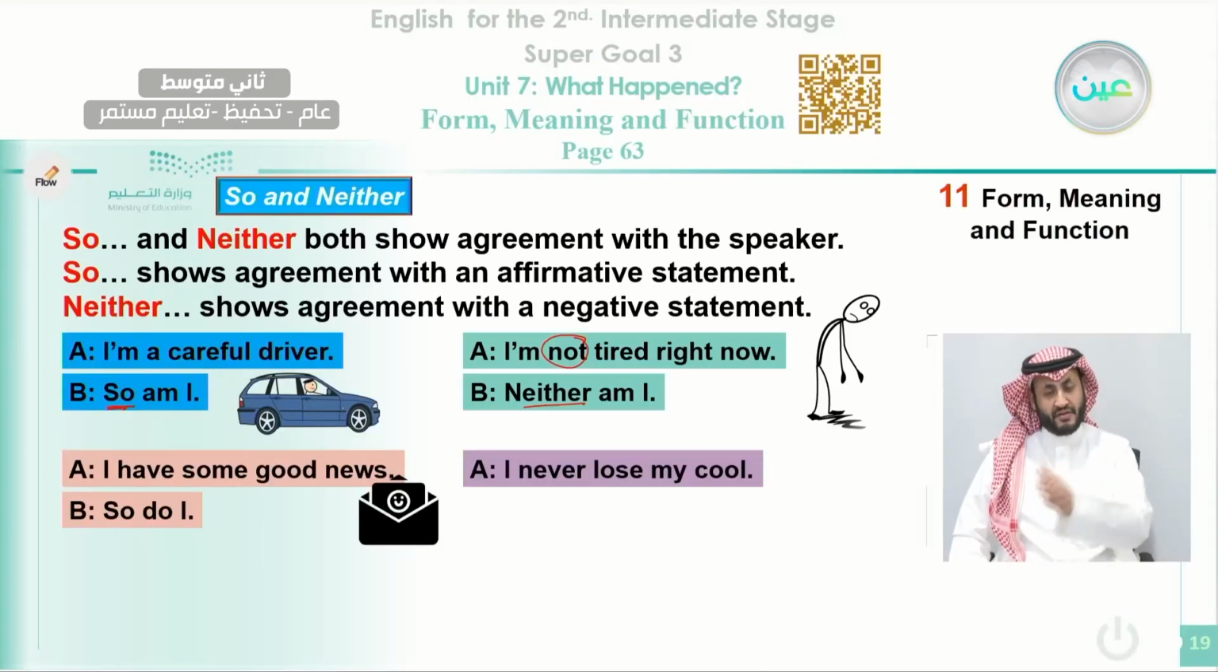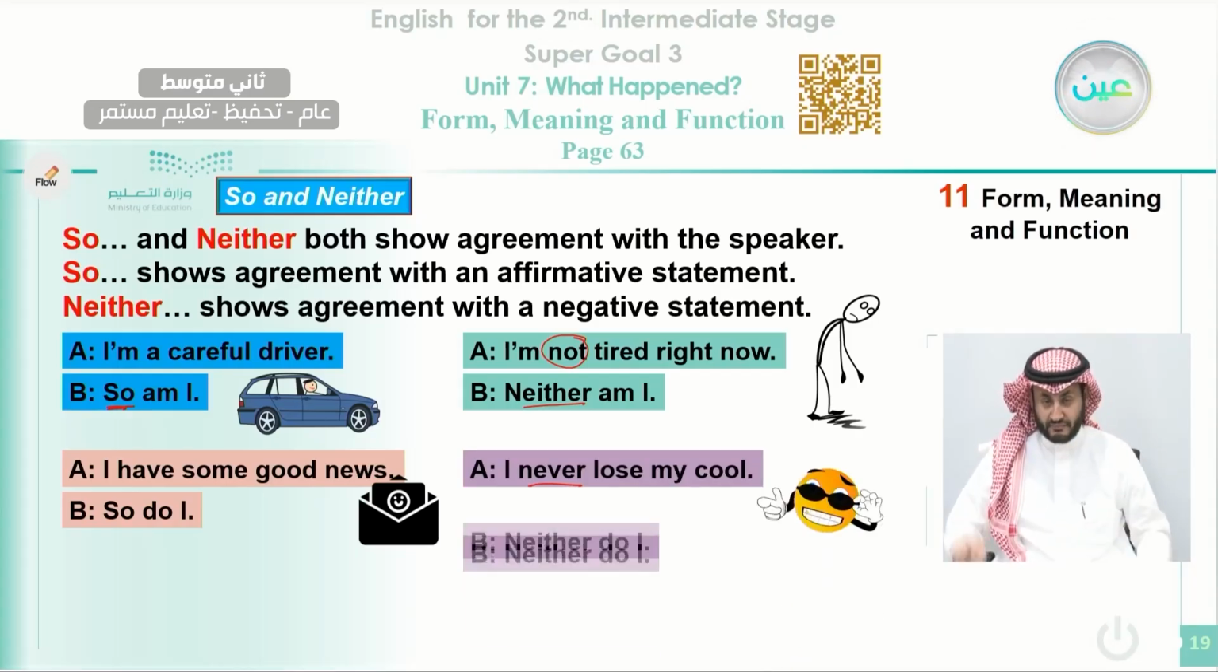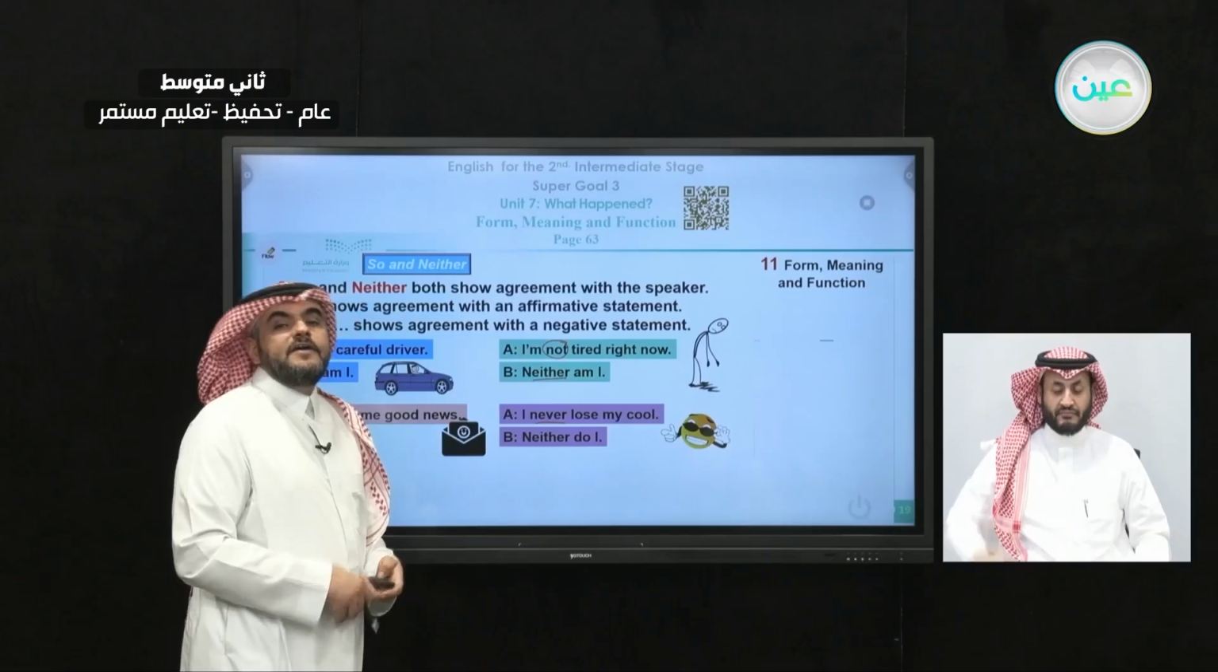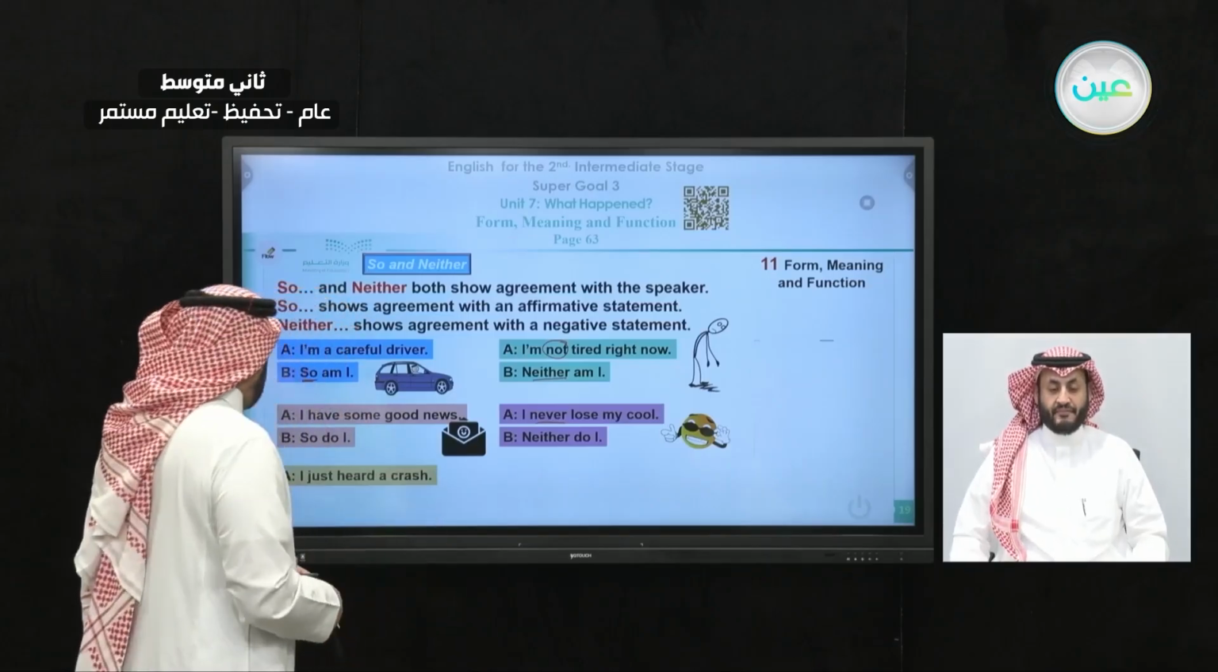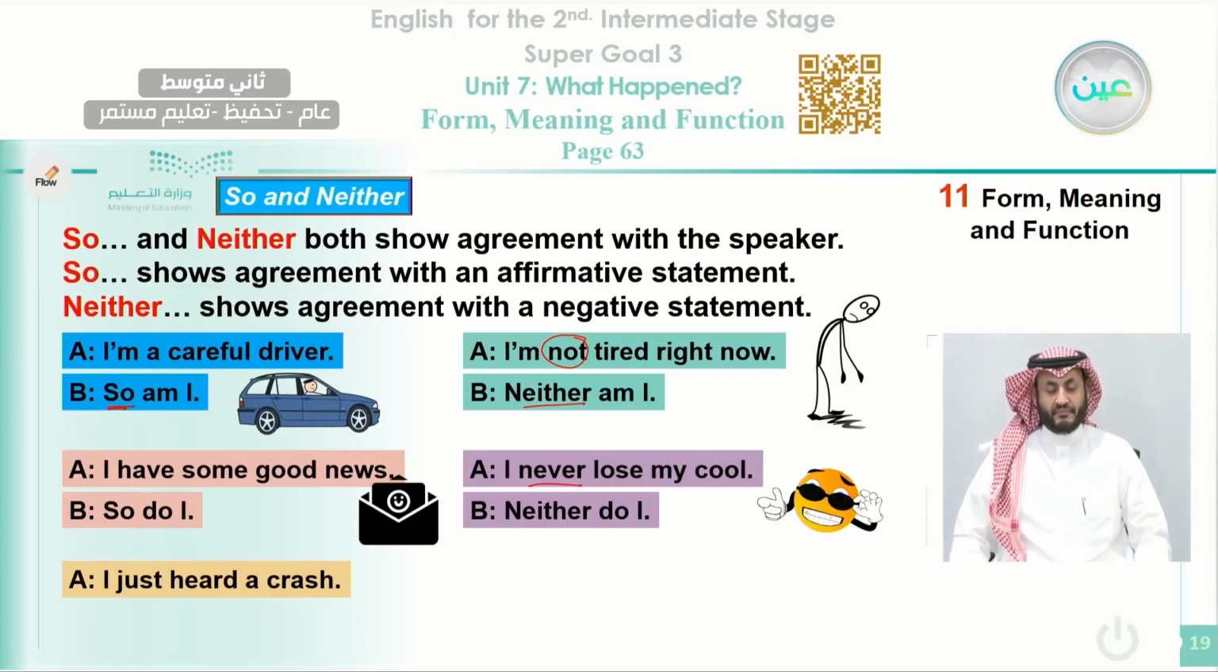And here also, I never lose my cool. This is considered a negative form also, because here we talk about never as a negative form. I never lose my cool. If you agree, you say neither do I. Neither do I. And here also, I just heard a crash.